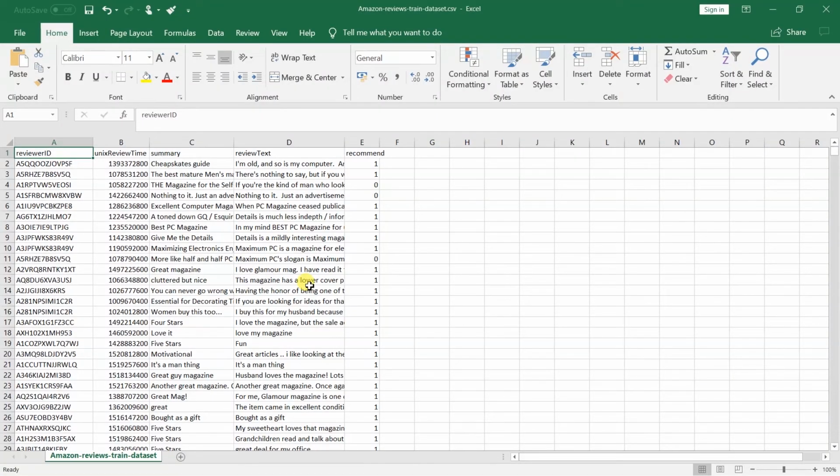Here is the dataset of Amazon's magazine reviews. It contains the reviewer ID that represents the user who has added the review, review time that represents the timestamp on which the review has been added, and a summary that represents the title for the review. The review text contains a brief description about the magazine. The recommended flag indicates whether the user will recommend this magazine to their friends or not. So here review text and summary are the feature columns, whereas the recommended column is the label column.